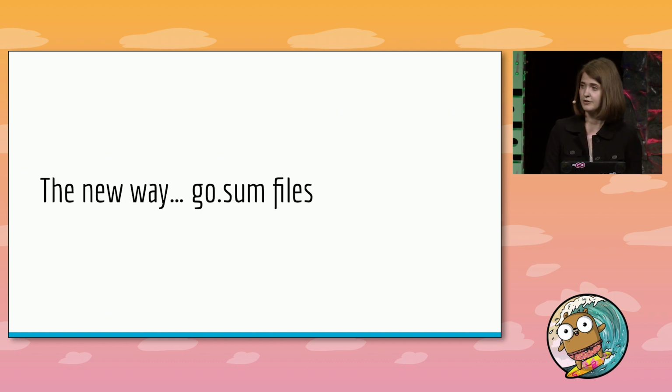With the introduction of modules, we also got something called a go.sum file. You've probably seen this when you've been working with modules, and maybe scratched your head wondering, what is it? And what, if anything, am I supposed to do with it? This go.sum file is meant to act as your record for what source code looked like when you downloaded it the first time the Go command saw it on your machine. The Go command can use it in some situations to detect misbehavior by origin servers or proxies that might be giving you different code than you saw earlier.